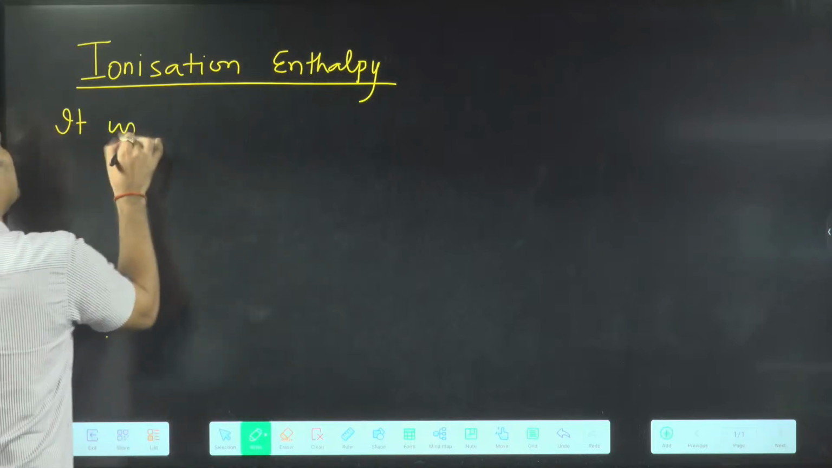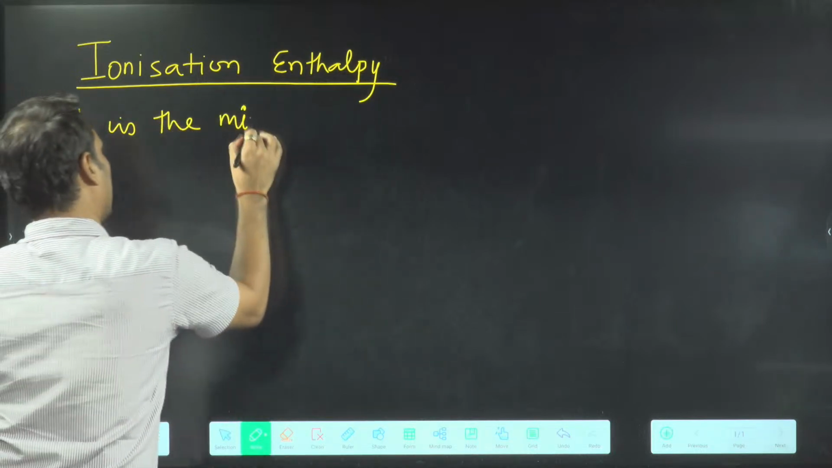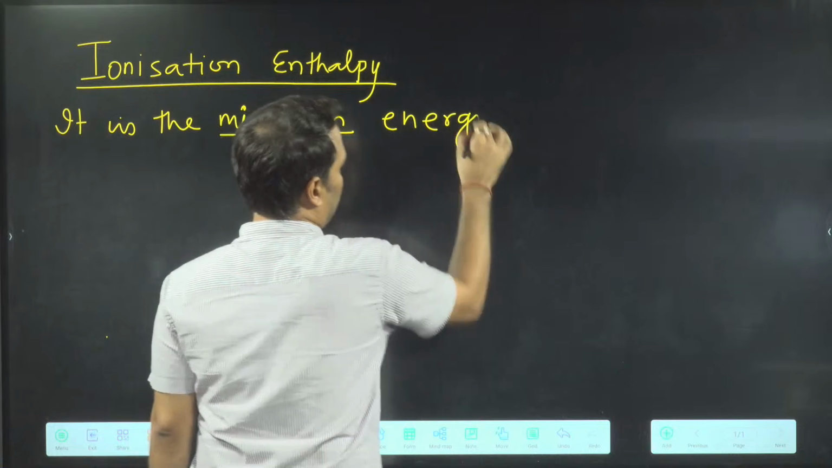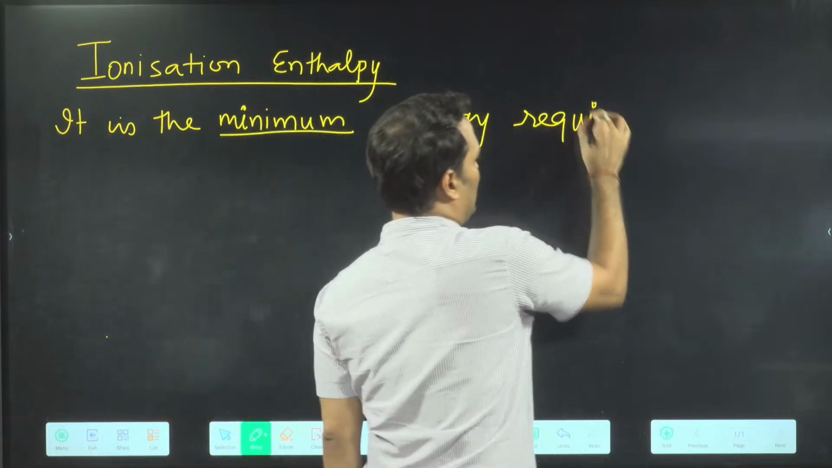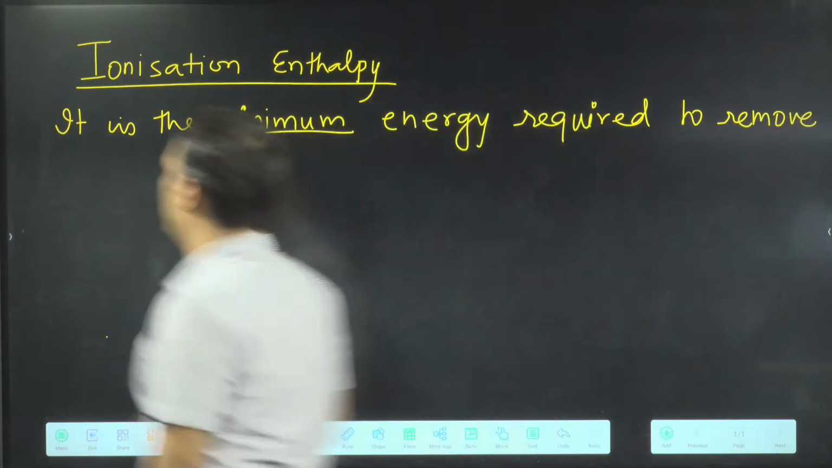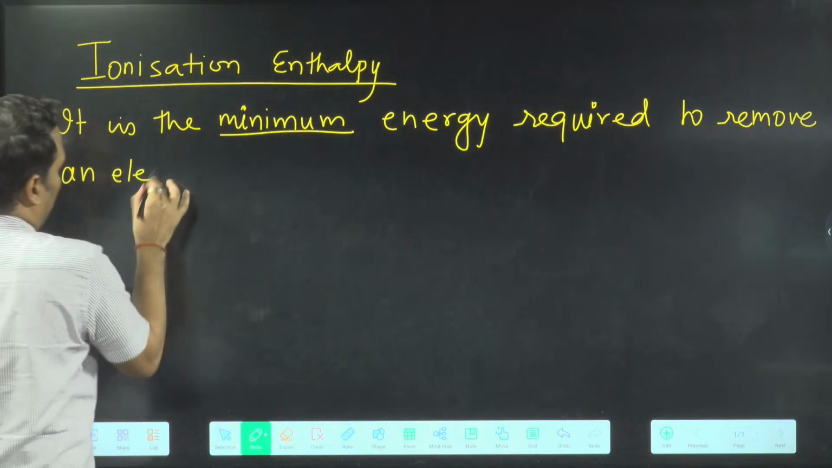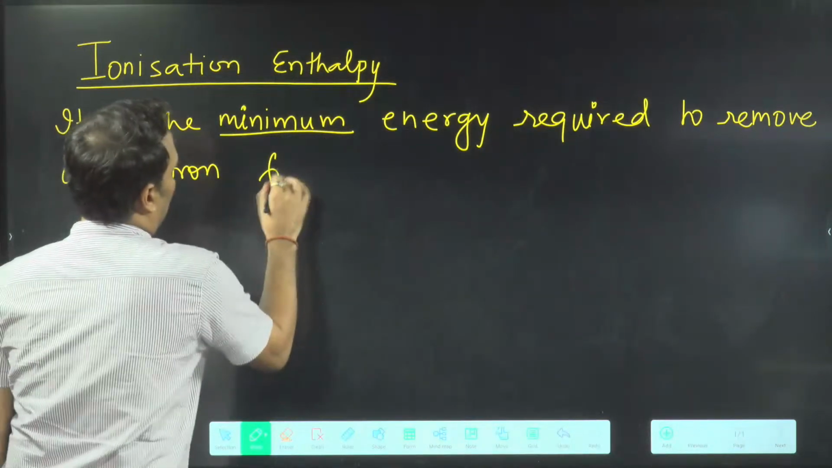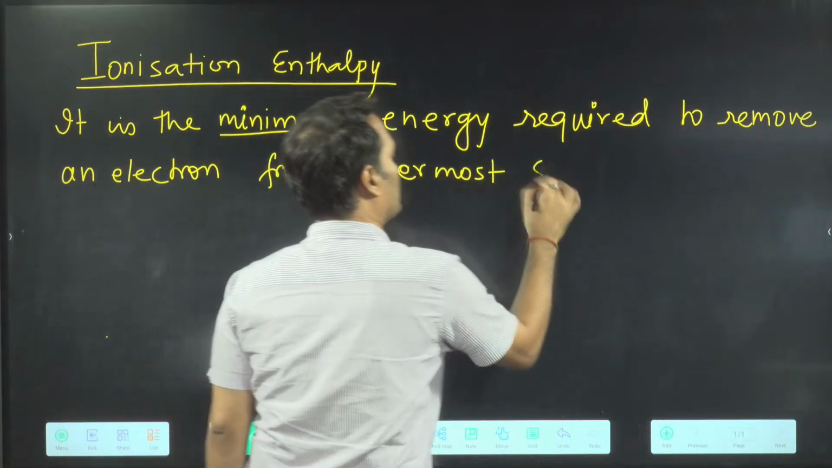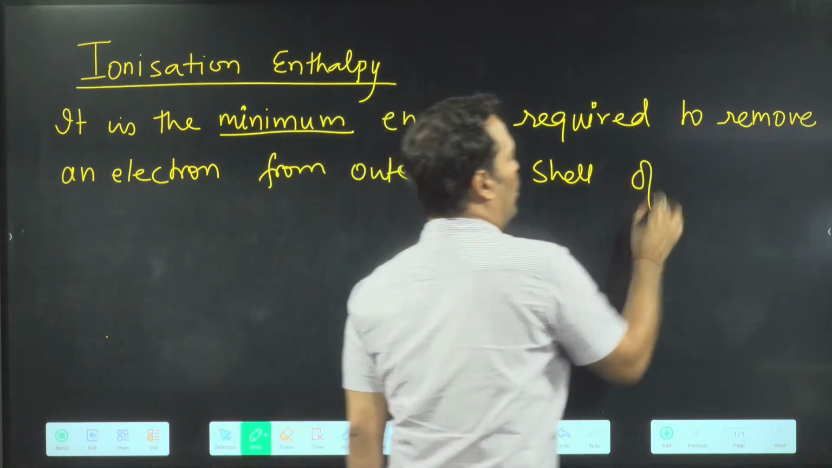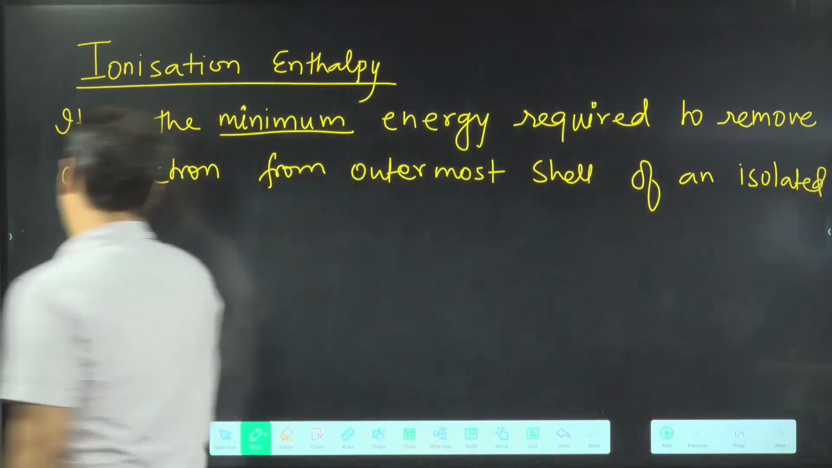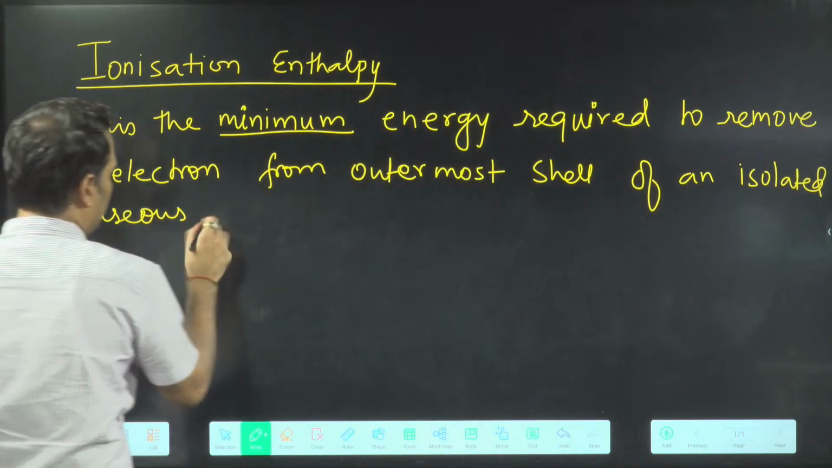It is the minimum. Okay, na? This is very important. It is the minimum energy required to remove an electron. What you have to do, batao? Remove. To remove an electron. From where? From the outermost shell. ठीक है ना? Of an isolated gaseous atom. What we are saying? Isolated gaseous atom.